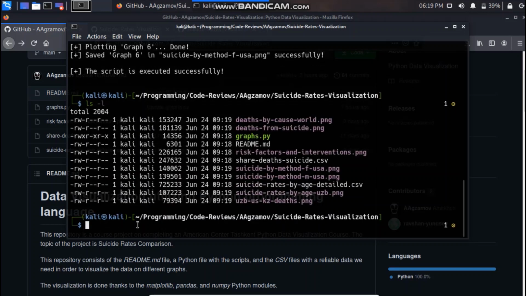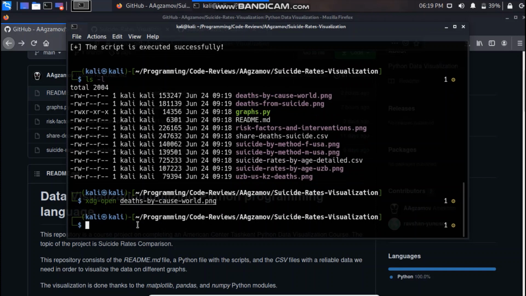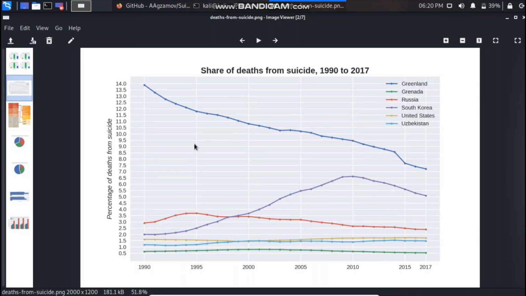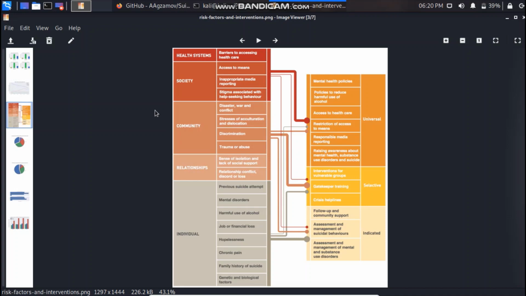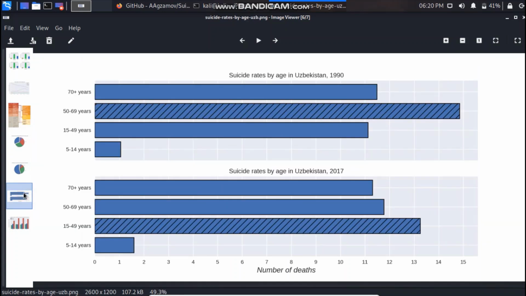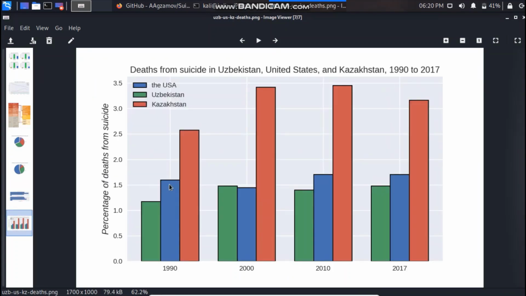So we see that several PNGs appear, and let's open them. If we open the PNGs, we can see that we have different graphs. So here's a bar chart and a line graph, information about health systems, a couple of pie charts, horizontal bar graphs, and a set of bar charts which are grouped together.